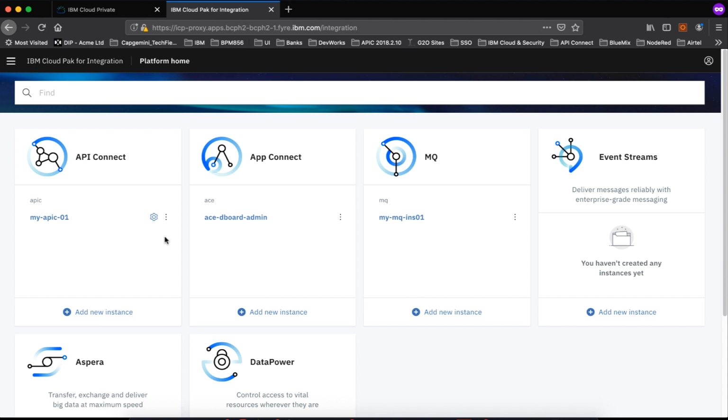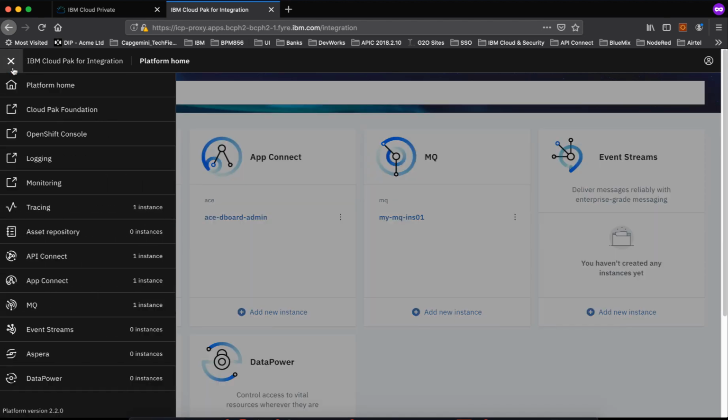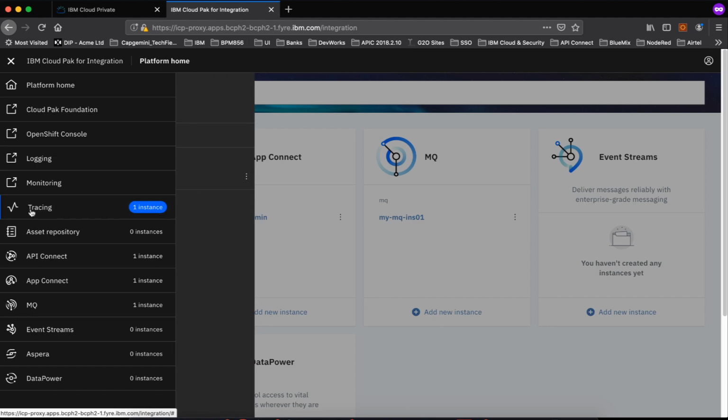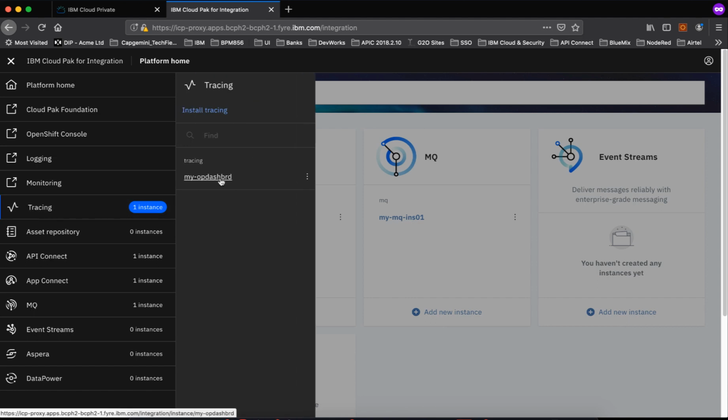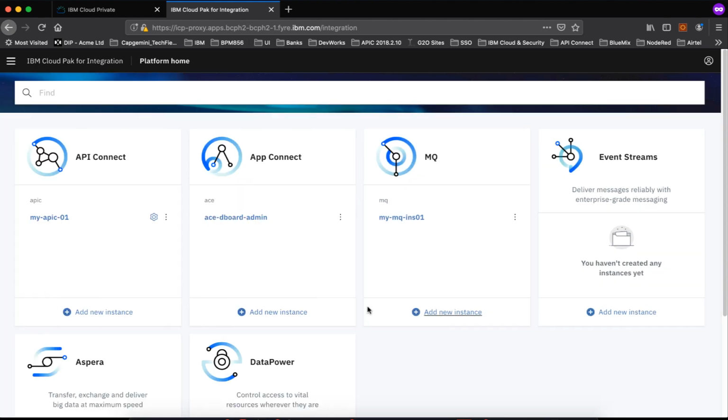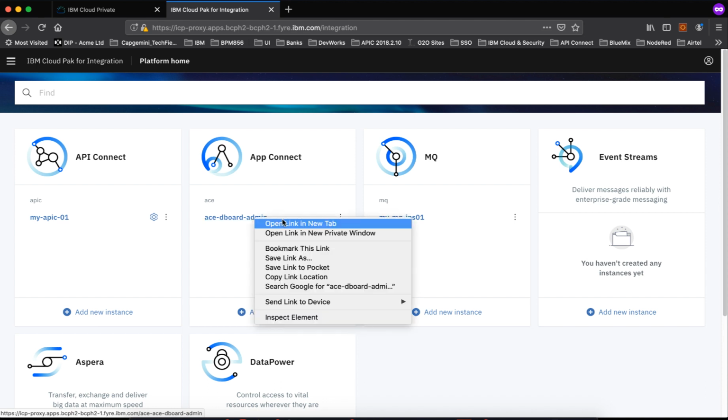So I've already created an instance of API Connect, App Connect, and MQ, and also I've enabled the dashboard. Before we get into more details of the dashboard, we have to have a message flow which needs to be deployed onto App Connect Enterprise.